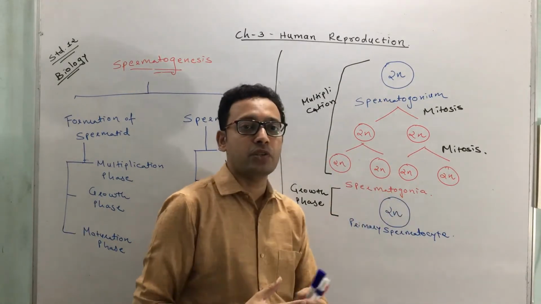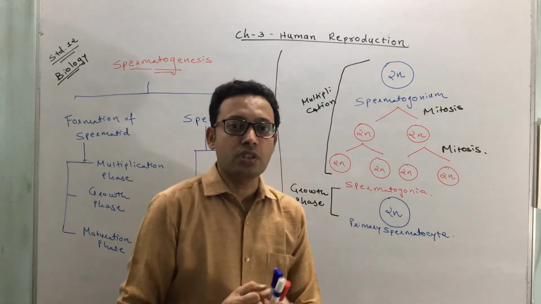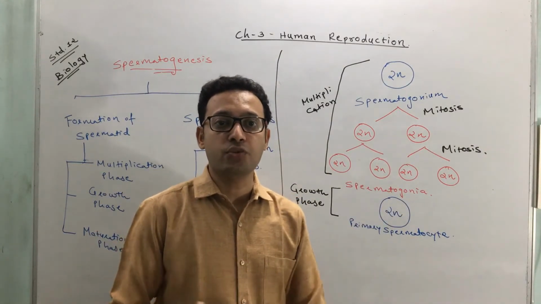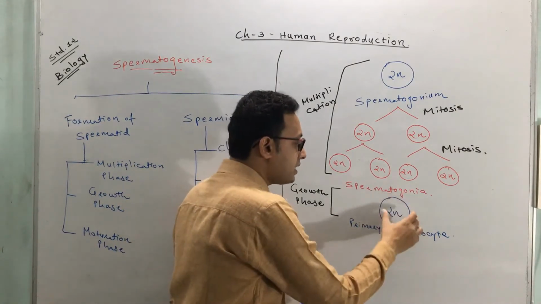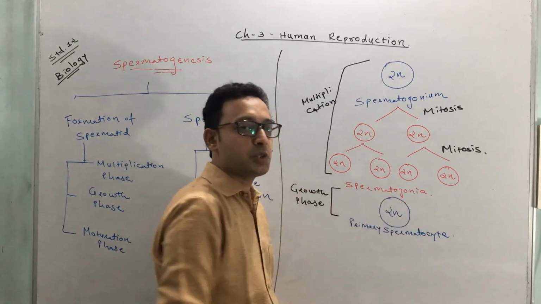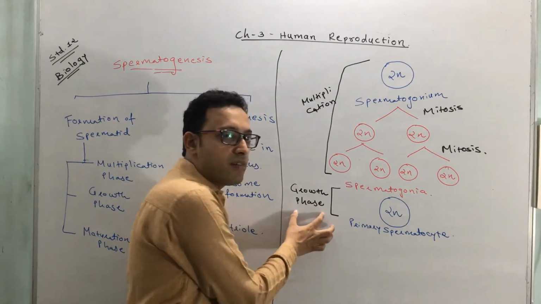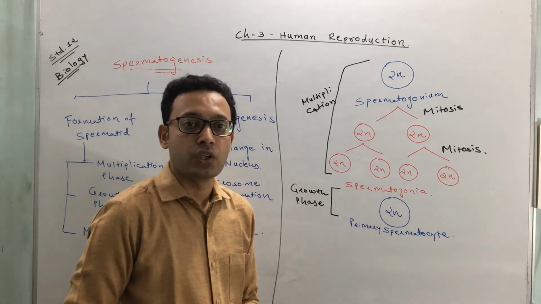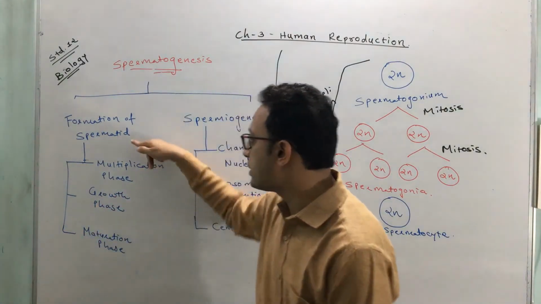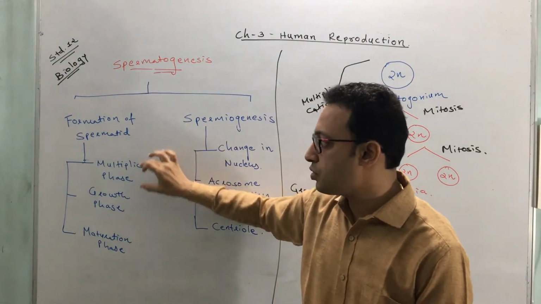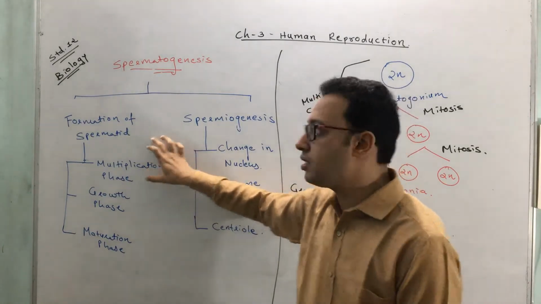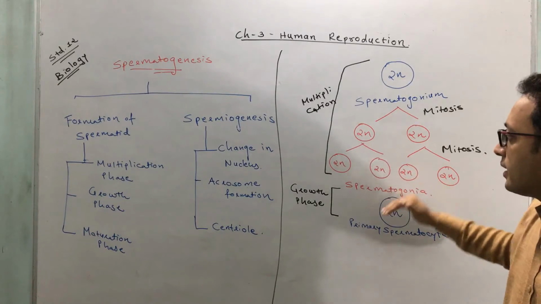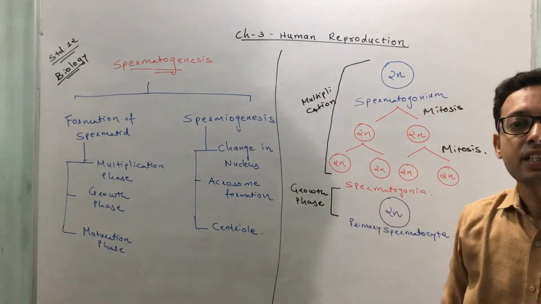Okay, there are many spermatogonia. They take up nutrition and the size increases, and the cell becomes rich in nutrients. So the size of the cell increases. This is called the primary spermatocyte, and this phase of development is called the growth phase. So two phases are over in spermatid formation: multiplication and growth. In multiplication, the spermatogonium divides and multiplies a number of times. Then in the growth phase, the size of the cell gets increased.